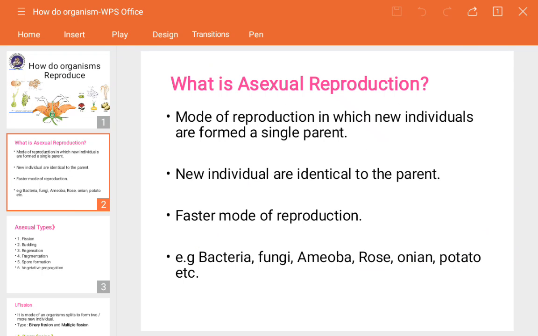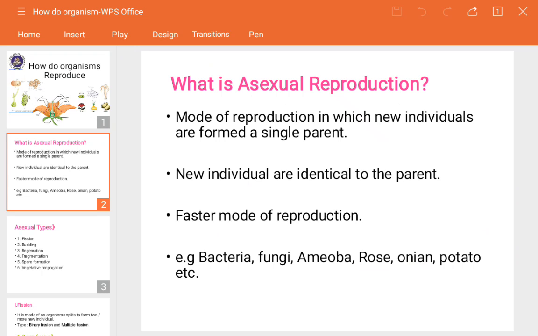Next, what is asexual reproduction? It is one mode of reproduction in which a new individual or new offspring is produced from a single parent. So what is the difference? It's formed by only a single parent. But in the case of sexual reproduction, two parents are required.